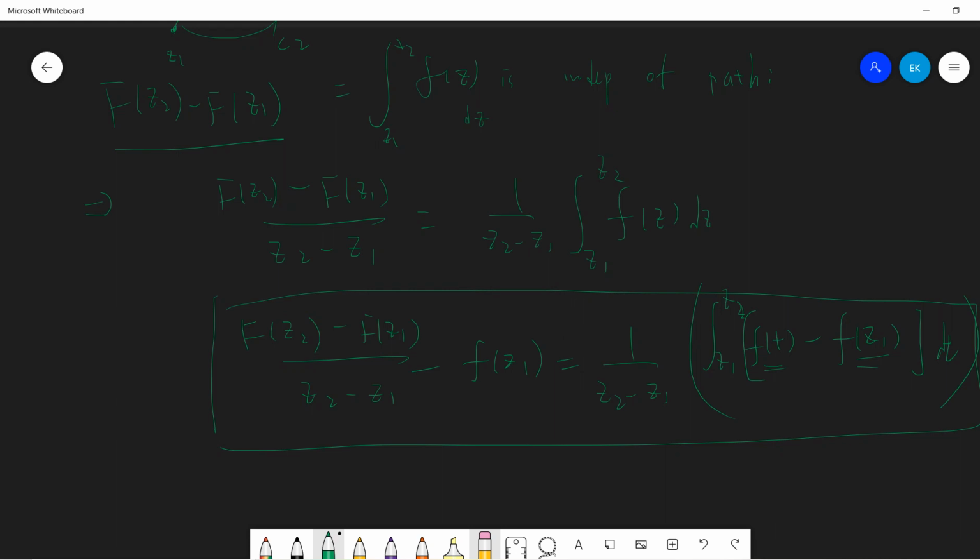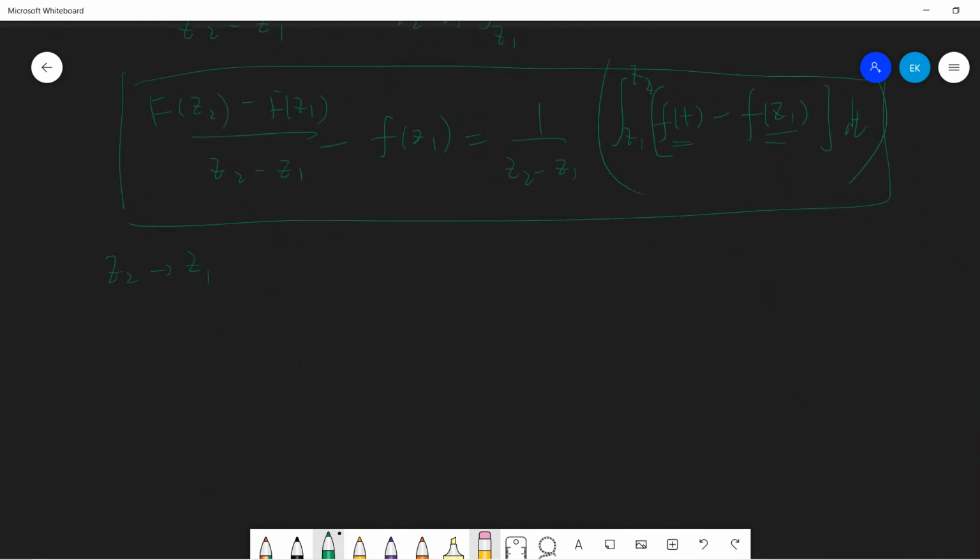Now we can take the limit as z2 approaches z1, from any direction, right? Remember that the limit exists if z2 approaches z1 from any direction. So let's take z2 approaching z1, and this term will be 0, because the integral's upper and lower bounds coincide.